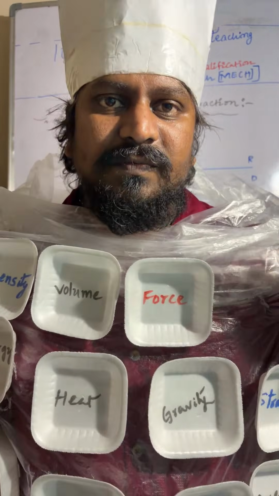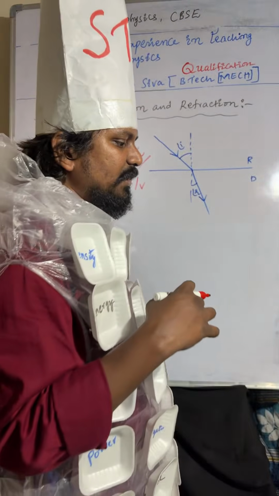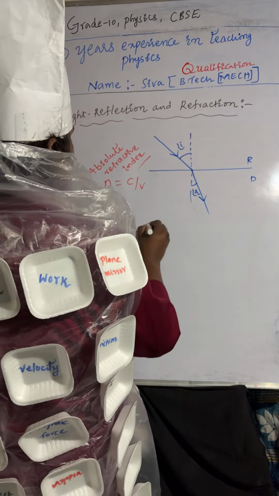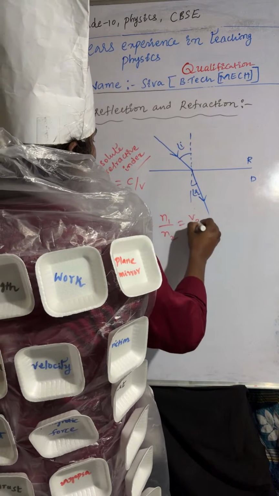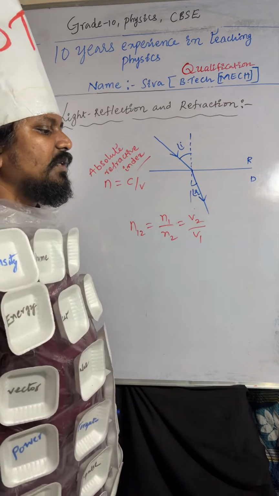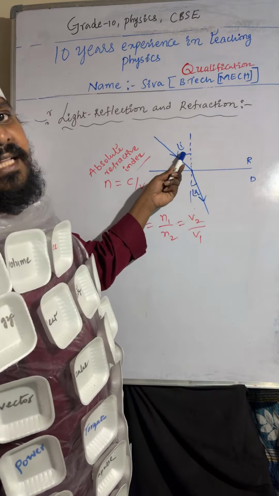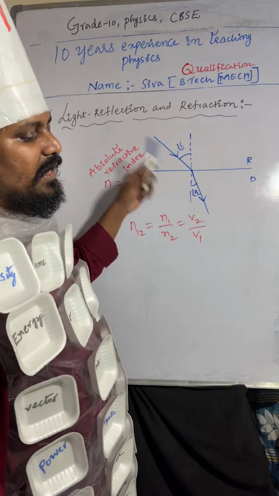When a light ray is moving from one medium to another medium, n12, that is n1 by n2, is equal to v2 by v1. Once again, observe here. When a light ray is passing from rarer to denser, it bends towards the normal line. This is the angle of incidence and the angle of refraction.